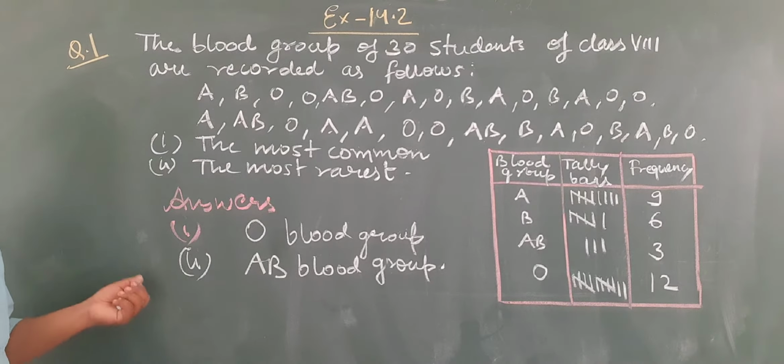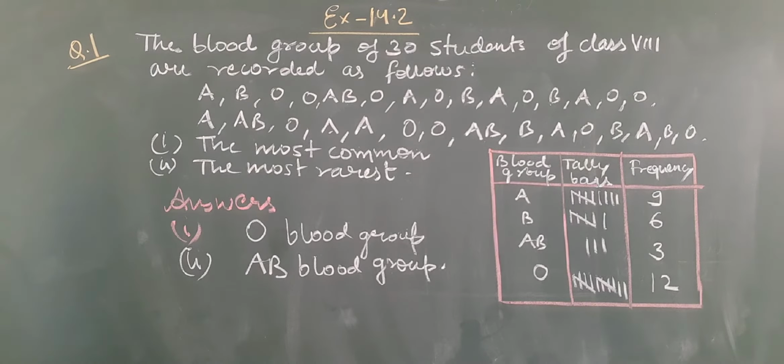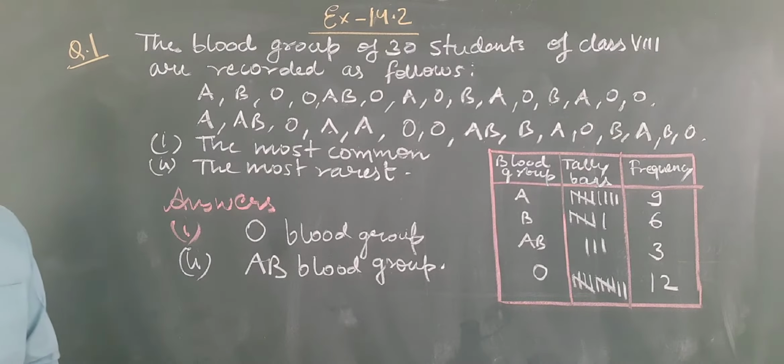I have told you one example of that also, how you show it in grouped frequency distribution. So firstly you should note it down, and then we will see the topic graphical representation of data.